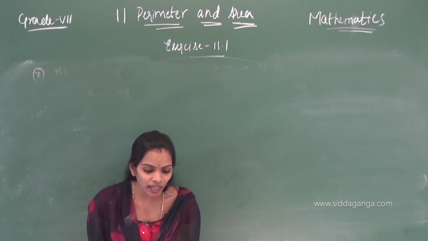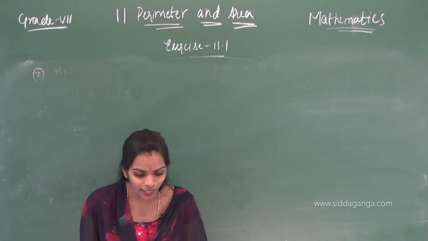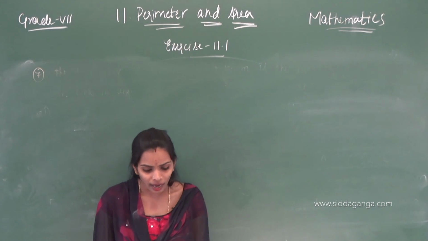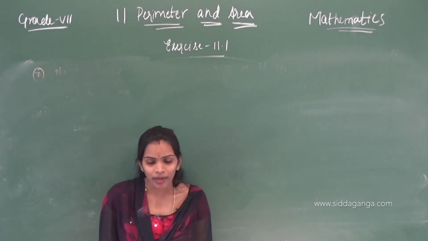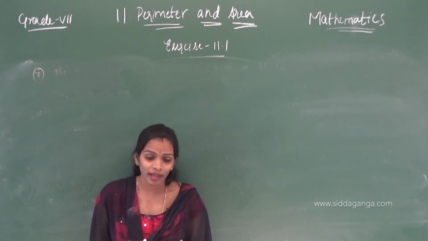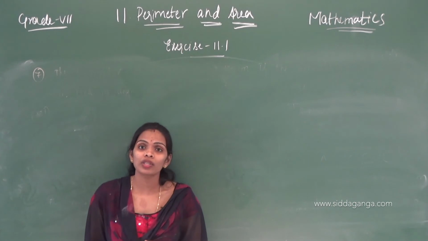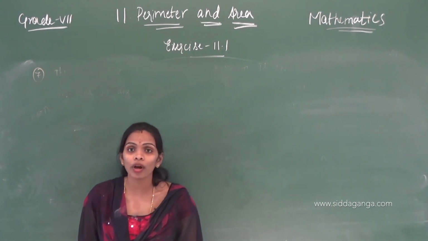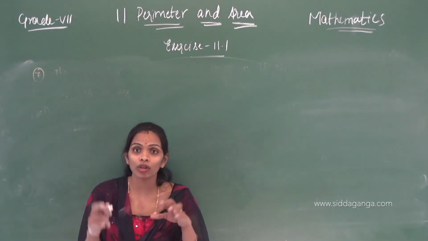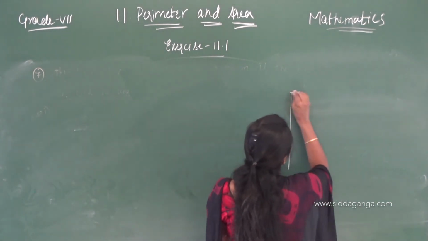What are they giving? They are giving a door of length 2 meters and breadth 1 meter fitted in a wall of given length and breadth, and then we have to find how much money is required to whitewash that wall. Okay, they are saying there is one wall.